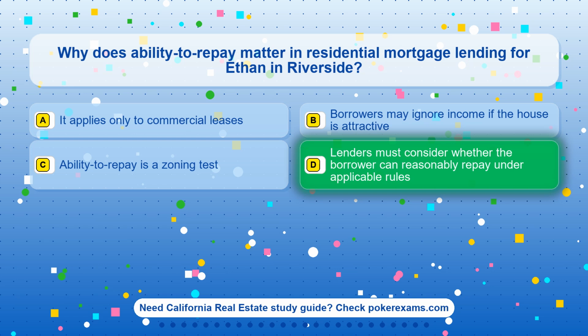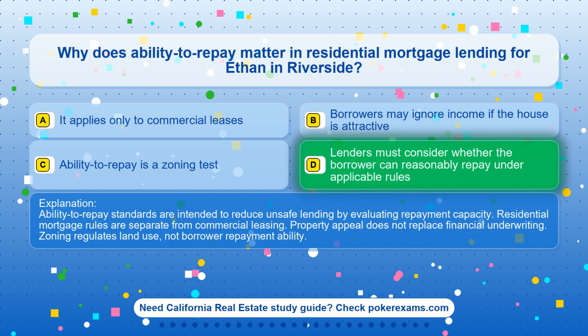The correct answer is option D. Lenders must consider whether the borrower can reasonably repay under applicable rules. Ability to repay standards are intended to reduce unsafe lending by evaluating repayment capacity. Residential mortgage rules are separate from commercial leasing. Property appeal does not replace financial underwriting. Zoning regulates land use, not borrower repayment ability.